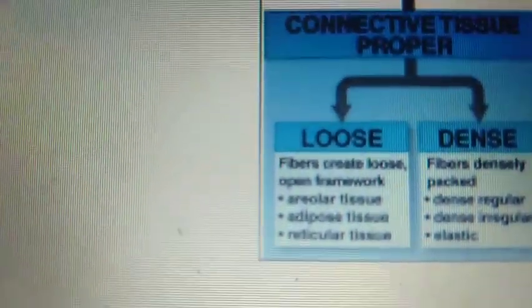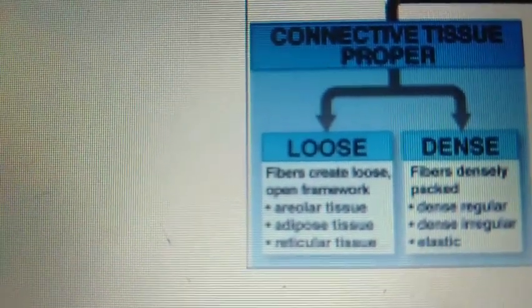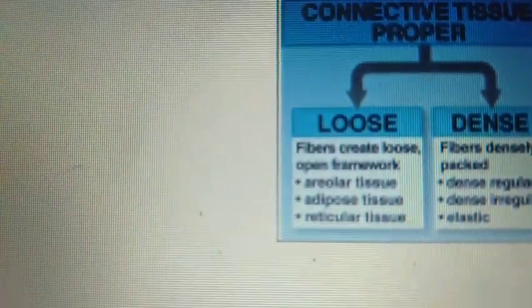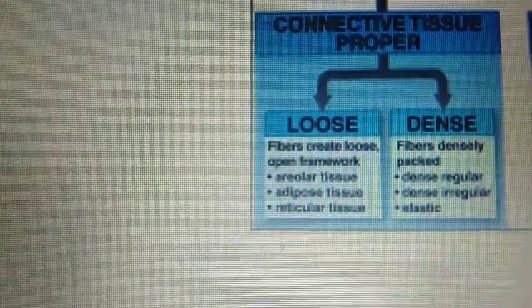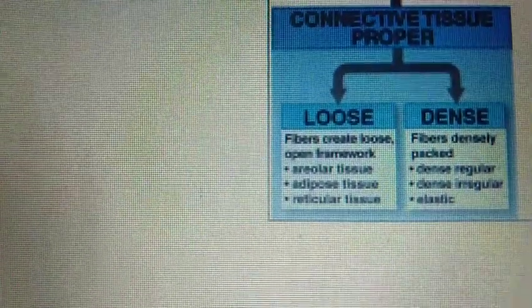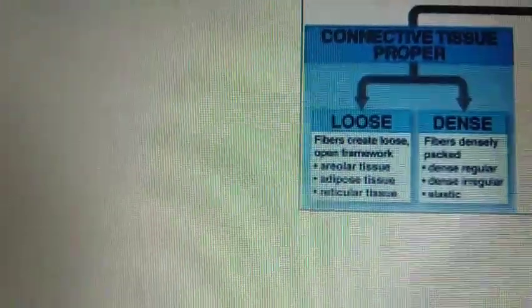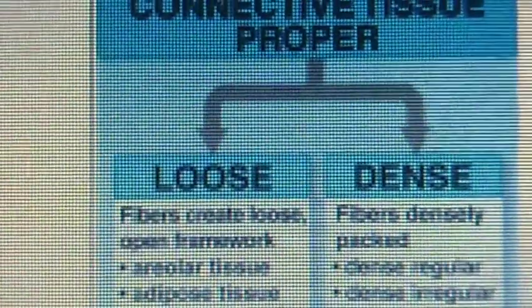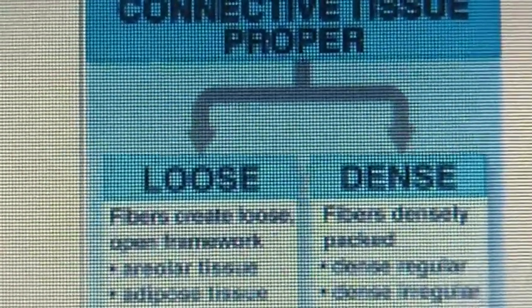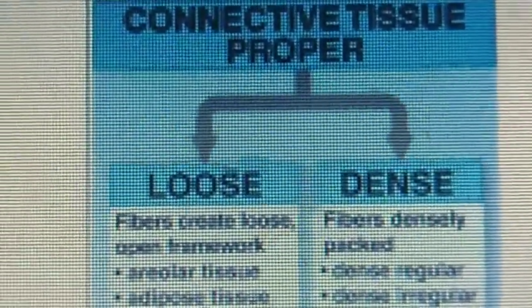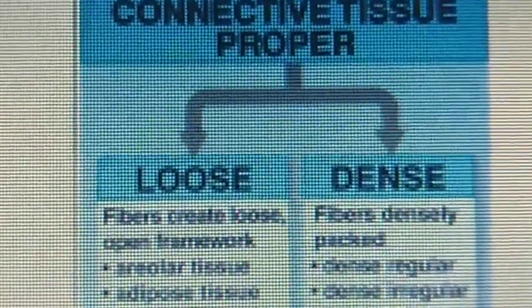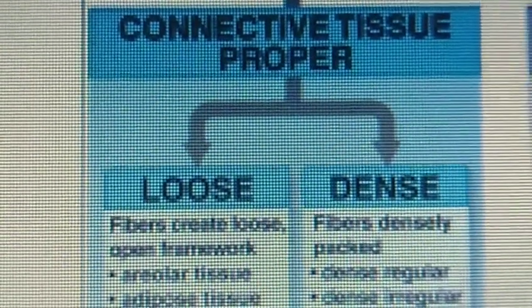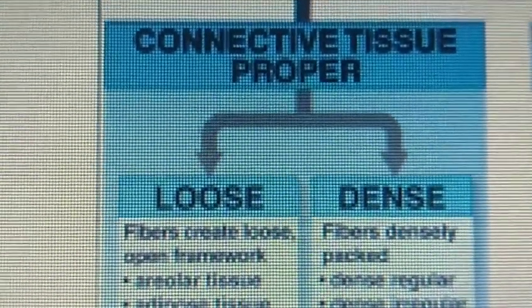Dense connective tissues have more fibers than loose connective tissues. In dense connective tissues, fibers are densely packed. The two types of dense connective tissues are tendon and ligament.